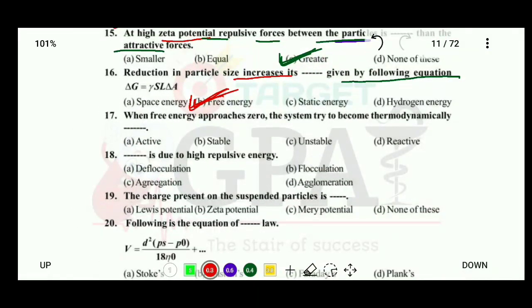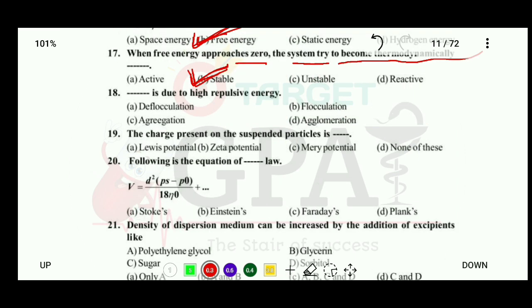Okay, when free energy approaches zero, the system tries to become thermodynamically blank. Options are active, stable, unstable, or reactive. So the correct answer is that if the free energy approaches zero, the system tries to become stable. Okay, question number 18, blank is due to high repulsive energy. Options are deflocculation, aggregation, flocculation, agglomeration. So the correct answer is that deflocculation is due to high repulsive force.